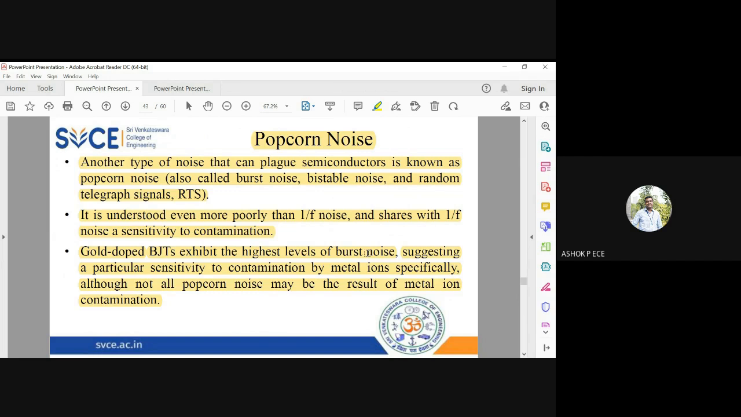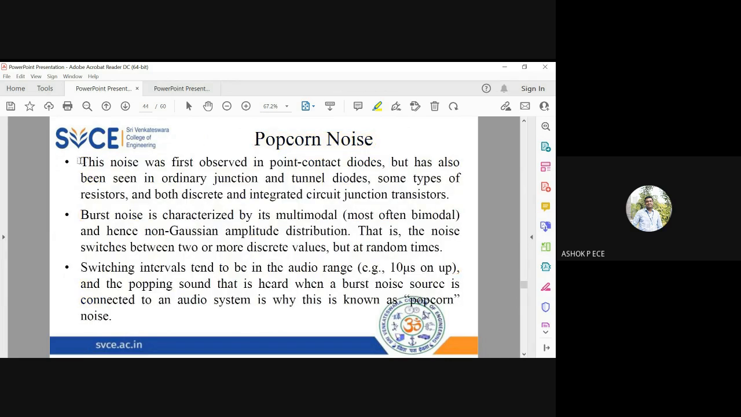The device will work perfectly. It will have a very good collector current. It will have a very good VA characteristic. Everything will be perfect, but this metal ion bonding will indirectly generate burst noise, or popcorn noise. Specifically, when you dope a BJT with gold, this noise was found to be dominating. It was also found in normal diodes, in tunnel diodes, and even in resistors, and predominantly in junction transistors, this noise becomes very dominating because of the doping.